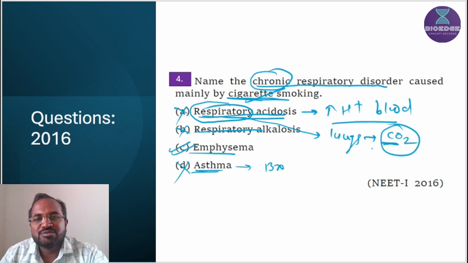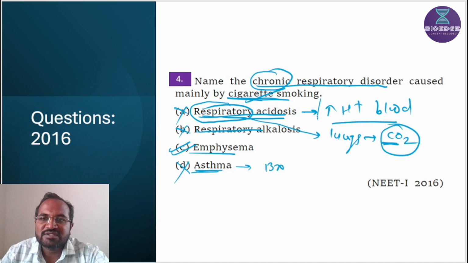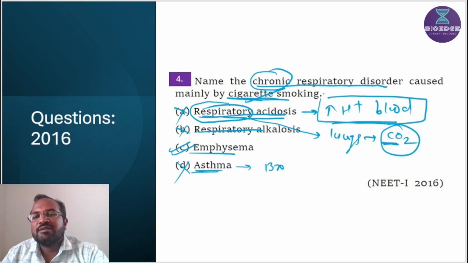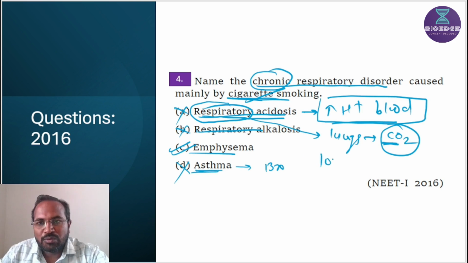Carbon dioxide combines with water and forms carbonic acid, and after its spontaneous dissociation forms bicarbonate and H plus ions, and these H plus ions are responsible for making blood acidic in nature. And respiratory acidosis takes place because of a low breathing rate.